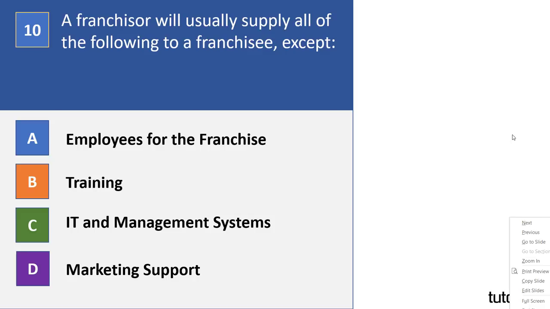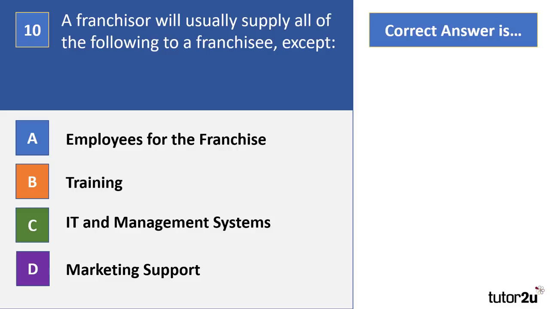Oh, a bit quick there. A franchisor will usually supply all of the following to a franchisee except employees for the franchise, training, IT and management systems, marketing support. So if you pause the video now, make your choice. A relatively straightforward one here, and the answer is A. A franchisor will usually supply training, IT and management systems, marketing support, but not employees for the franchise. That would be the franchisee to organise.